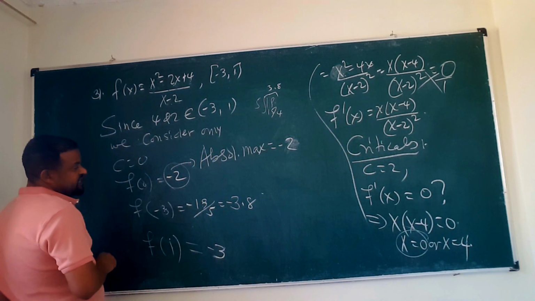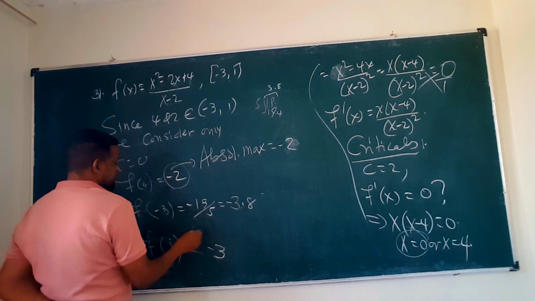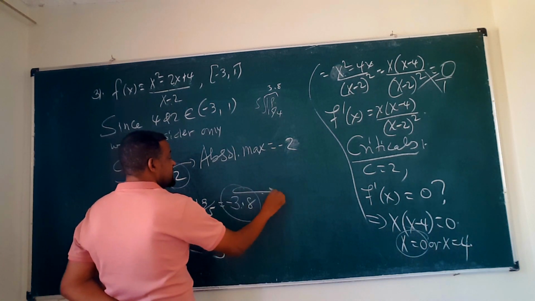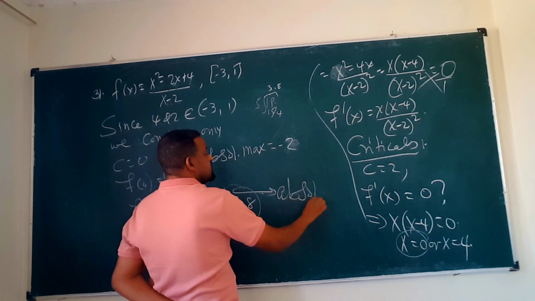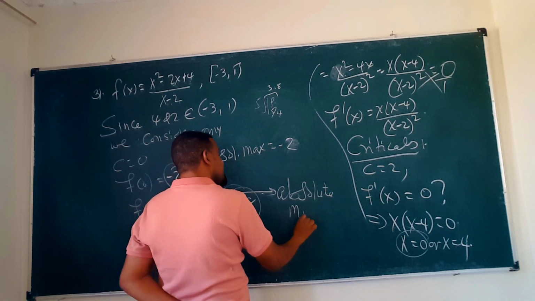And the minimum one, I think, is negative 19 over 5. So this is the absolute minimum value.